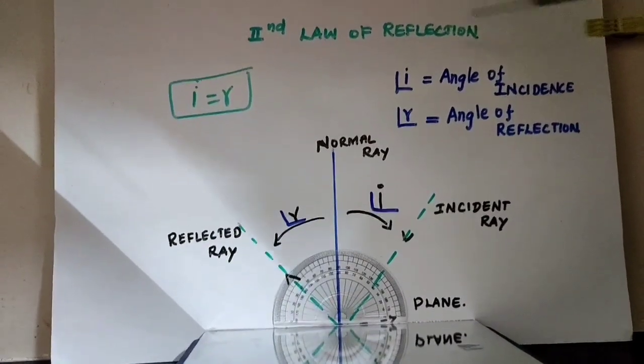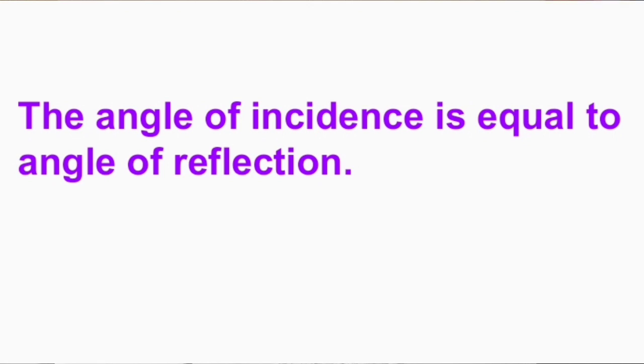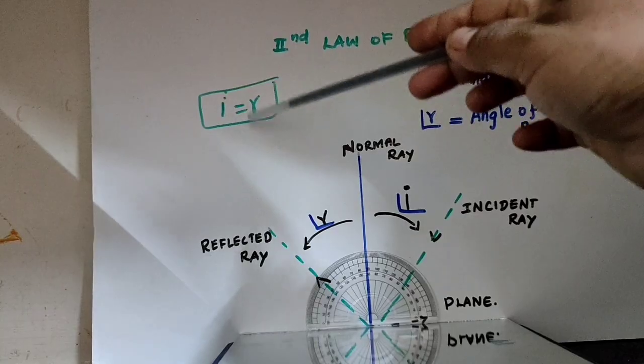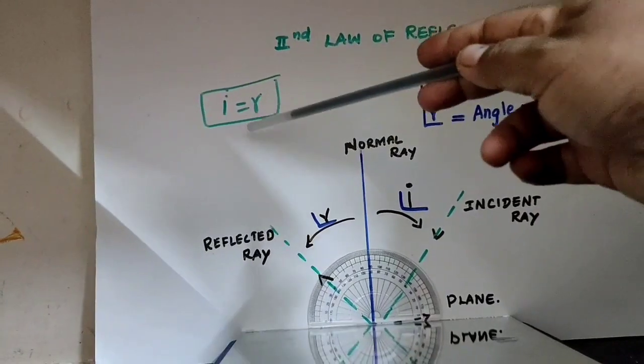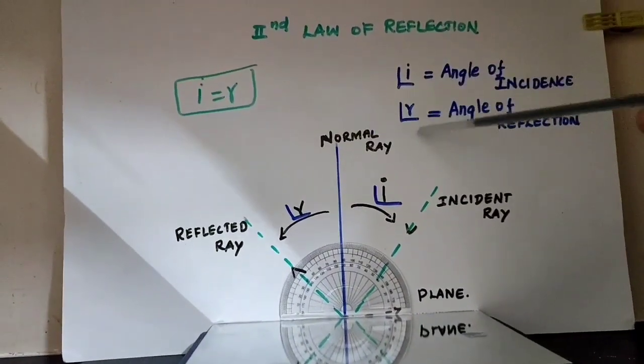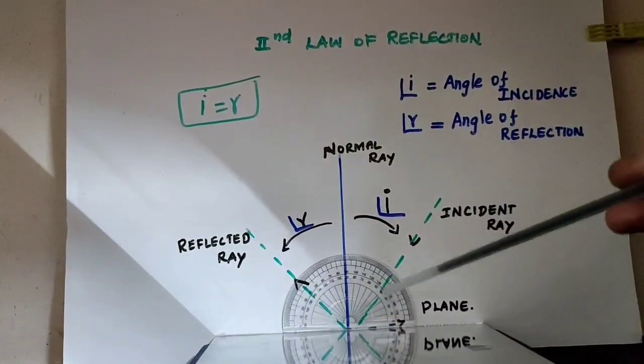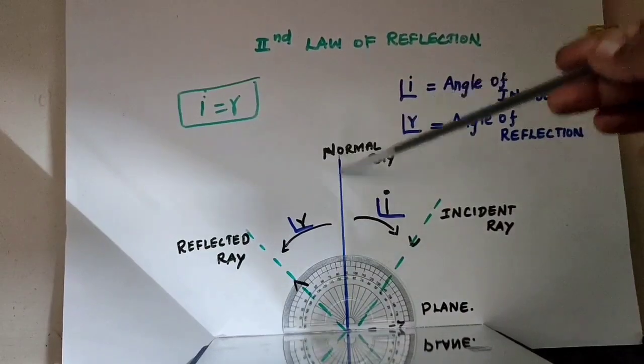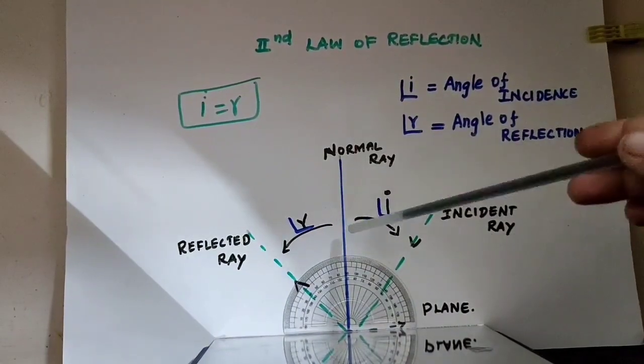The second law of reflection is that the angle of incidence and the angle of reflection are always equal. Angle of incidence and angle of reflection are always equal. I equals R. I means angle of incidence, R means angle of reflection. This is the angle. From this, this is the normal ray, which is the perpendicular line.